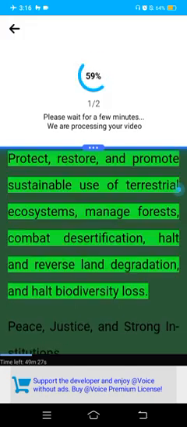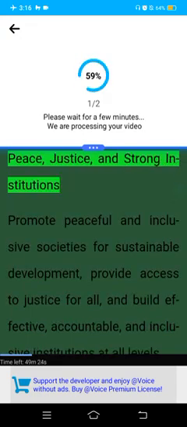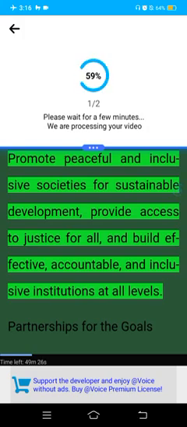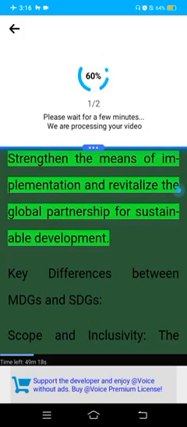Life on land. Protect, restore, and promote sustainable use of terrestrial ecosystems, manage forests, combat desertification, halt and reverse land degradation, and halt biodiversity loss. Peace, justice, and strong institutions. Promote peaceful and inclusive societies for sustainable development, provide access to justice for all, and build effective, accountable, and inclusive institutions at all levels. Partnerships for the goals. Strengthen the means of implementation and revitalize the global partnership for sustainable development.